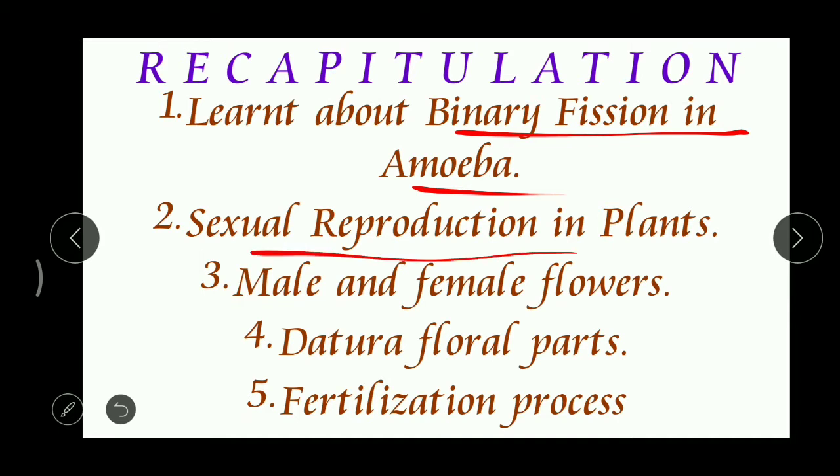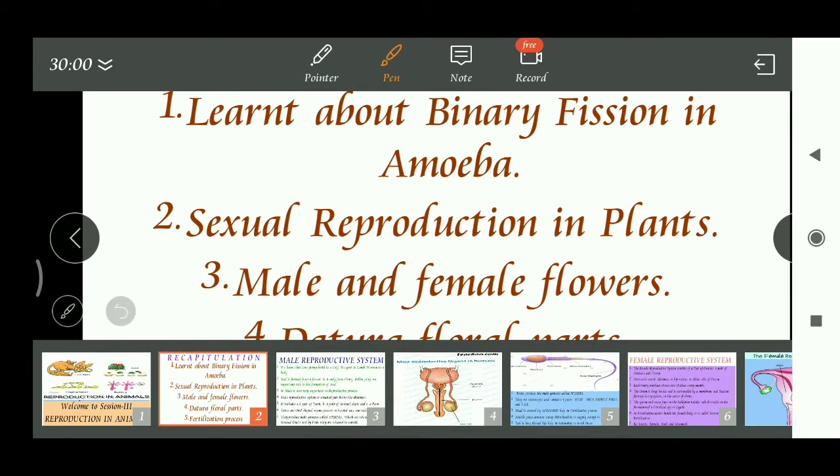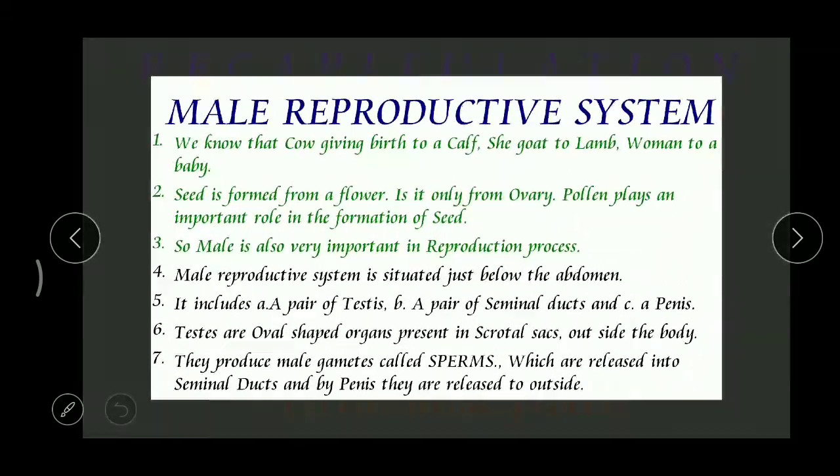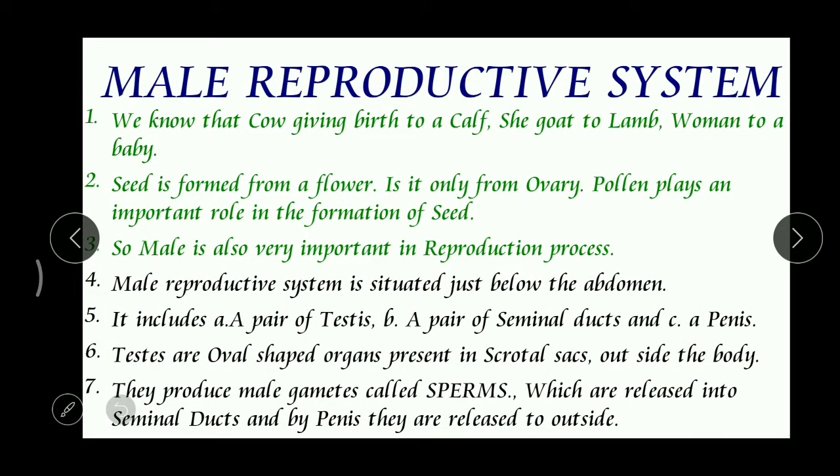And we even studied sexual reproduction, how plants are able to reproduce sexually, mostly with the help of male and female parts. We learned about male and female flowers, how to identify them, and the floral parts like calyx, corolla, androecium and gynoecium. And we studied how fertilization takes place in plants. Correct. So that's a recapitulation, and now let's come to today's topic, the male reproductive system.